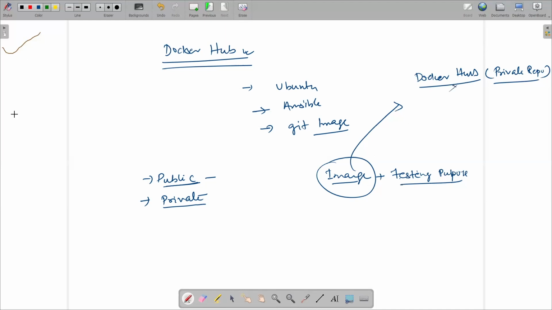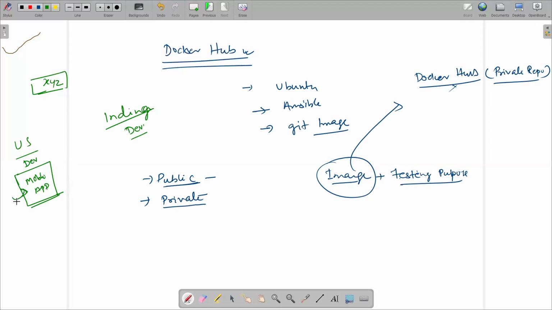Docker Hub. Suppose that one company, XYZ, has two locations, right? One is in the US and another is in India. And a US developer created one image for a mobile application. The US developer wants to share the image with the India developer, and the image contains sensitive files.